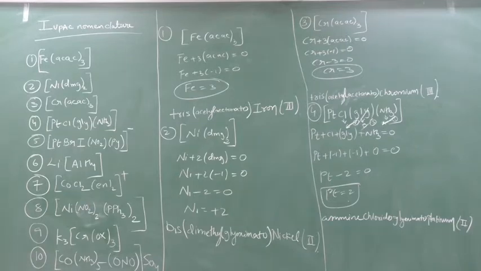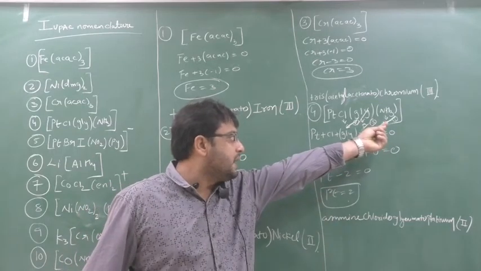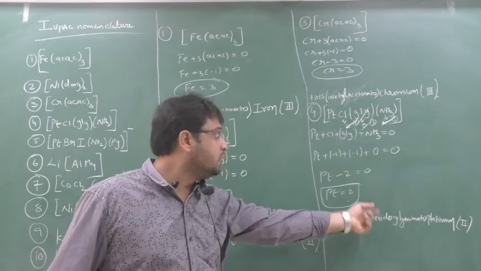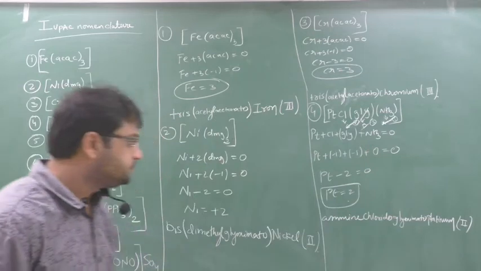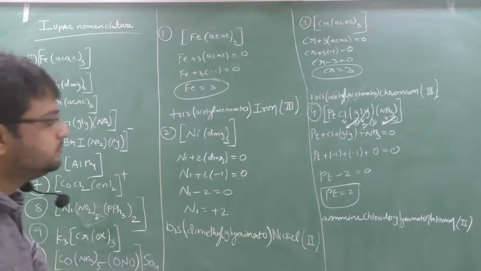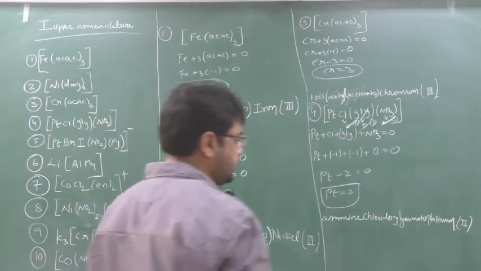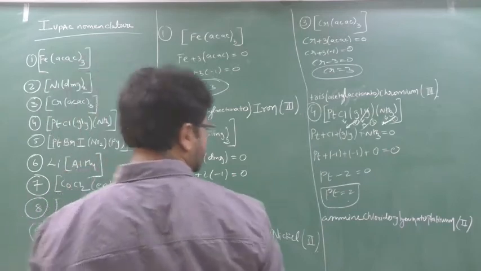So ammine, chlorido, glyoximato, platinum 2. Right now, I know it's very small handwriting. First will come ammine, A-M-M-I-N-E. Second will come chlorido or chloro also. Glyoximato, platinum 2. Glyoximato, huh? Ato. This is N, huh? This is not M. Glyoximato. Clear? Chalo.